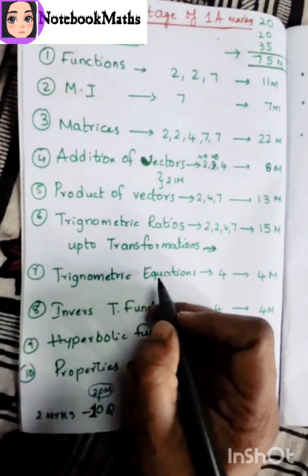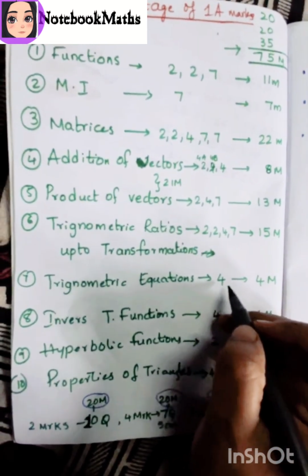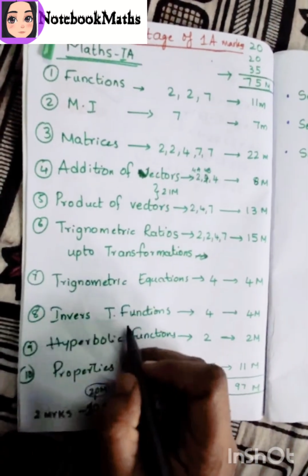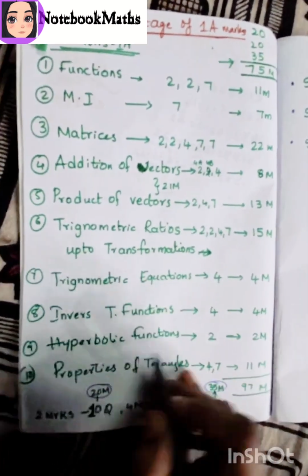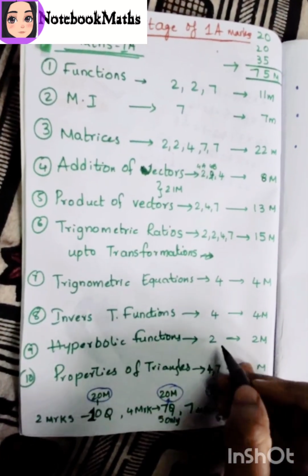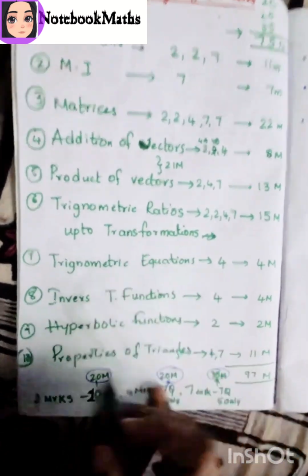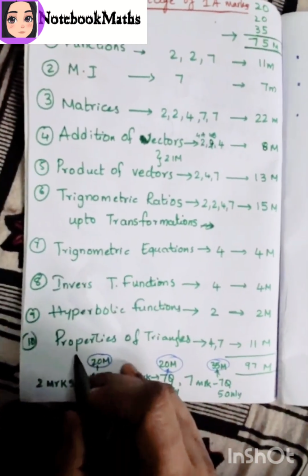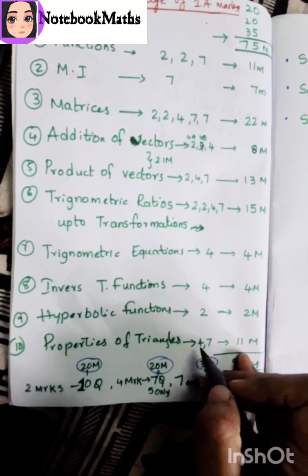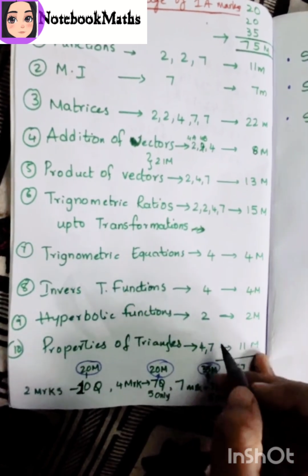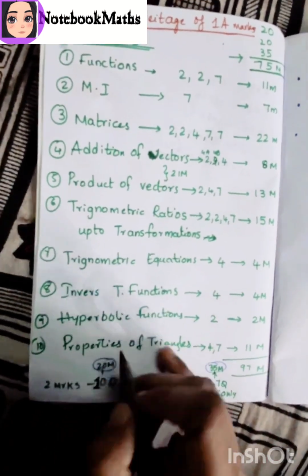Trigonometric equations is the 7th chapter, only 4 marks is allotted, only one question is coming from this chapter. Inverse trigonometric functions also has only one question, a 4 marks question, and hyperbolic functions has a 2 marks question, a very easy question coming from hyperbolic functions. So these are 2 marks questions from section A only. The properties of triangles chapter is the last, the 10th, with 2 sections: a 4 marks question and a 7 marks question, only 2 questions, that is section 2 and section 3. Okay, 11 marks are from the 10th chapter.